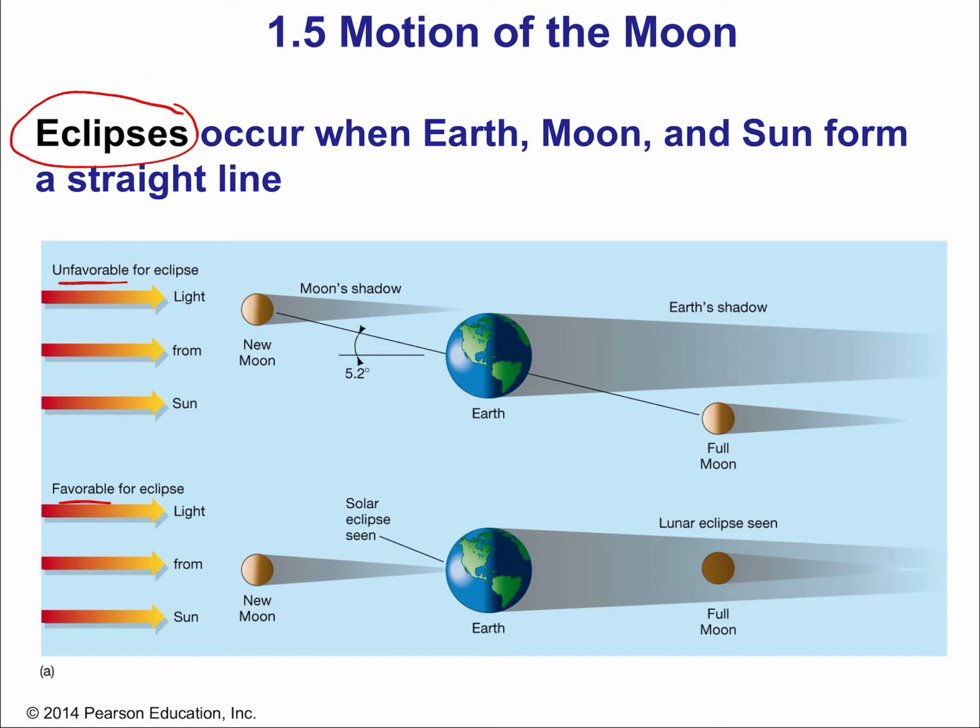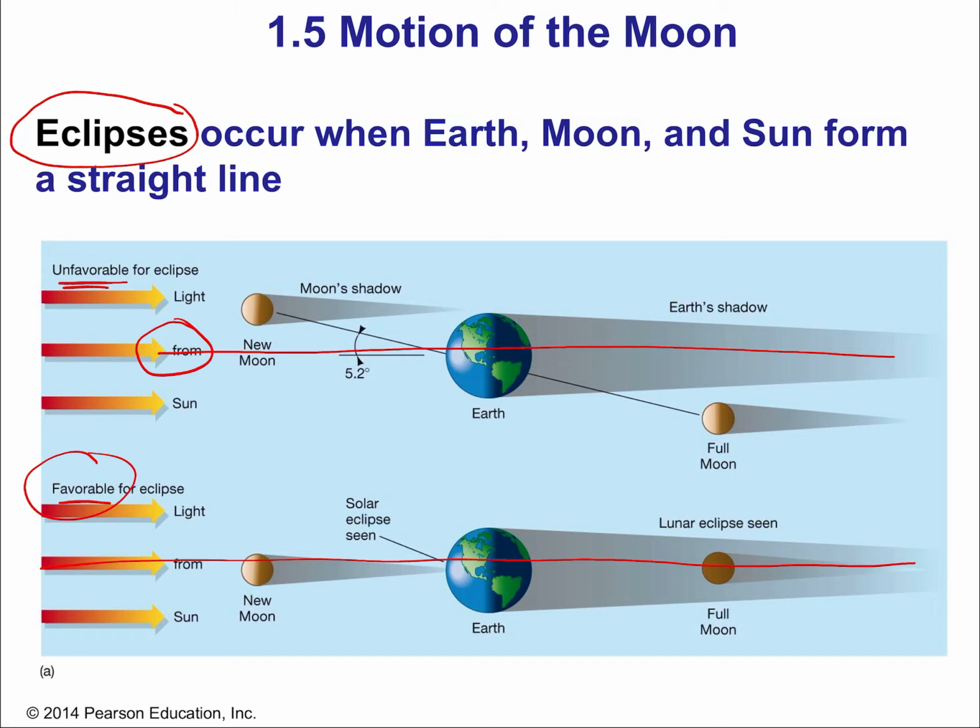And there's two types of eclipses, and I'll be very clear which is which, okay? But to do that, we have to have alignment along a certain line that matches up with sunlight, the light from the sun, okay? And it turns out that the moon isn't always on that line. So there are times when we have unfavorable conditions for eclipses, okay? And we'll talk about why that is and when that is in just a moment. But if everything's lined up, sunlight and the moon and Earth are all perfectly lined up, then we have favorable conditions, okay? All right, so that's a great place to start. And notice that the maximum angle of unfavorable conditions is 5.2 degrees, okay? Why is that? Well, hold on to the thought, okay?